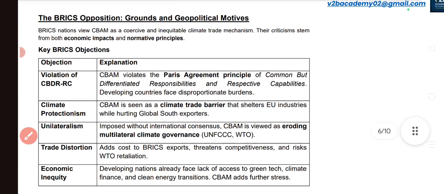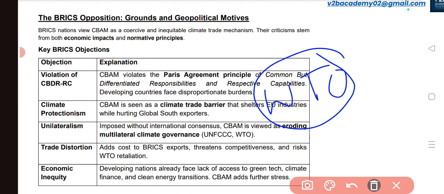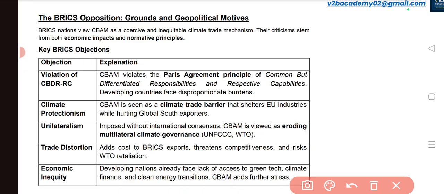Okay. But why is BRICS opposing this particular phenomenon? BRICS nations view CBAM as coercive. This is a unilateral decision that was taken by the EU and it is against the WTO principles. So this is what BRICS nations are saying. The first objection is that it is against CBDR-RC. CBAM violates something called common but differentiated responsibilities.